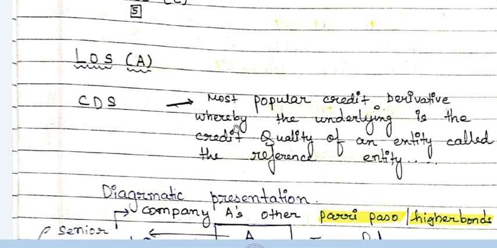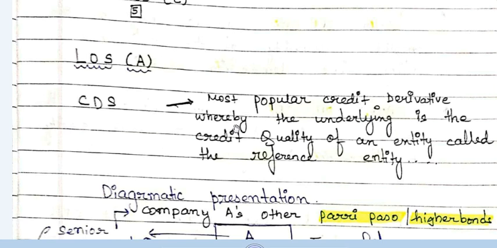And what will happen is that if party X has some health issues and he has to bear some medicine cost or hospitalization cost, that will be borne by the insurance company. So this is what happens in an insurance contract. There are two parties to it. One is the insurance policy holder and the second party is the insurance company.